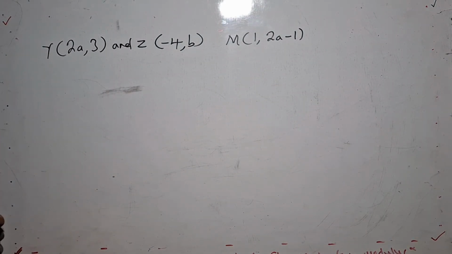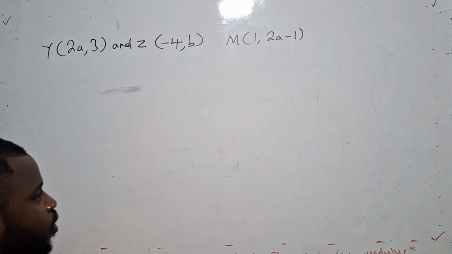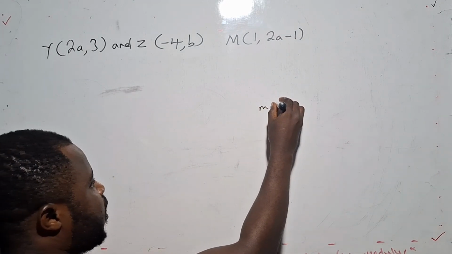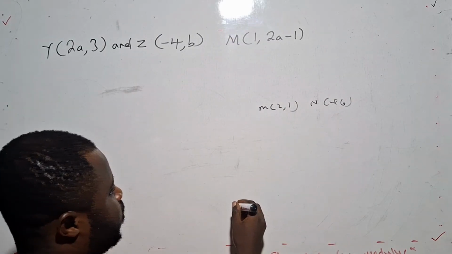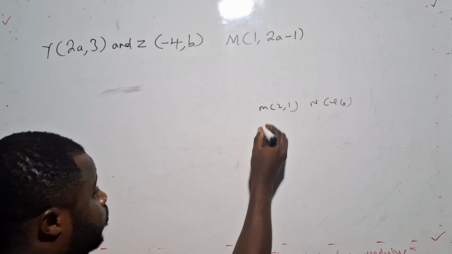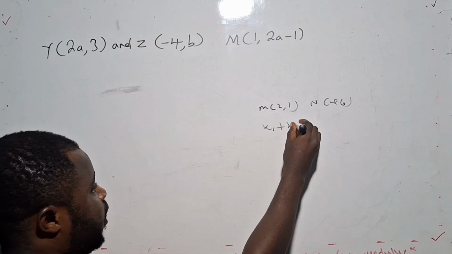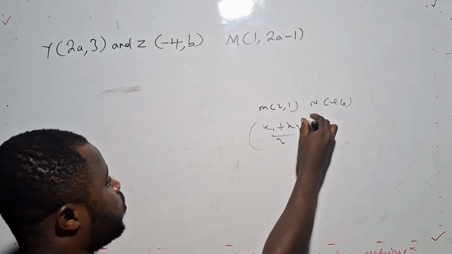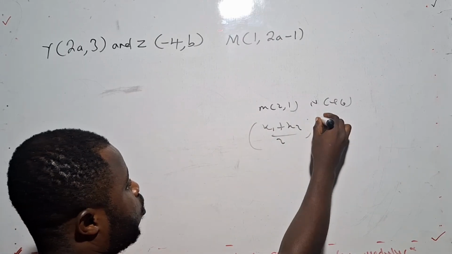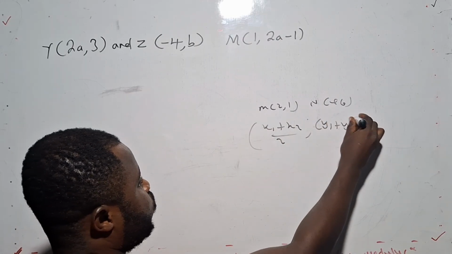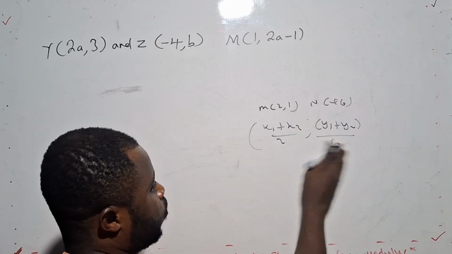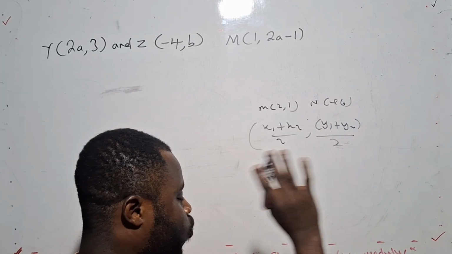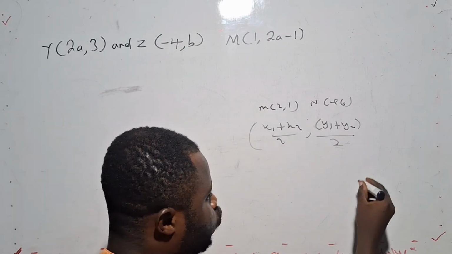What you have to understand is that when we are finding the midpoint of a line, let's say M(2, 1) and N(4, 6), and we're quoting the formula, (x1 plus x2) over 2, comma, (y1 plus y2) all over 2.